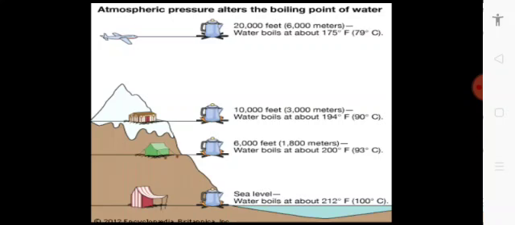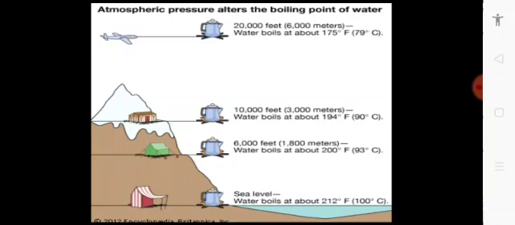Similarly, if we move at a height of 1800 meter from sea level, the boiling point of water decreases to 93 degrees Celsius. If we move further at a height of 3000 meter from the sea level, the boiling point further decreases to 90 degrees Celsius, and at a height of 6000 meter above the sea level, the boiling point further decreased to 79 degrees Celsius.